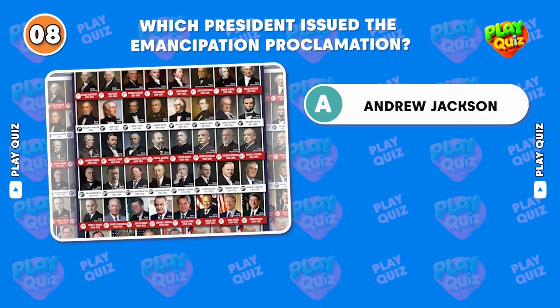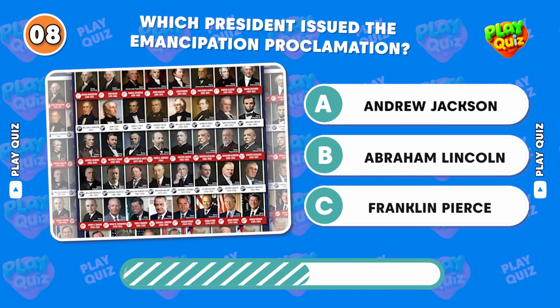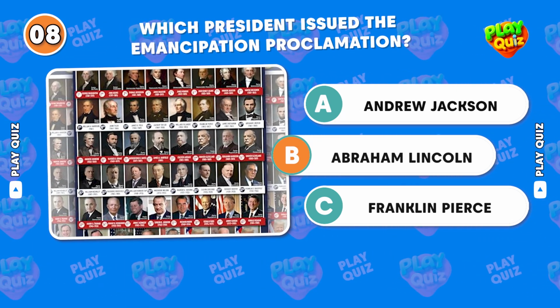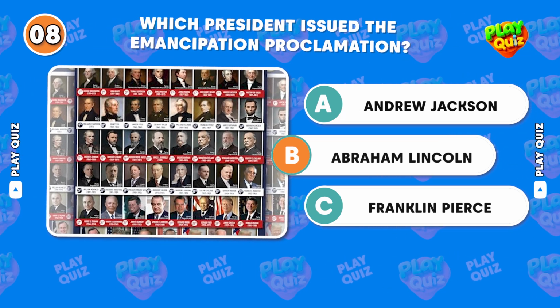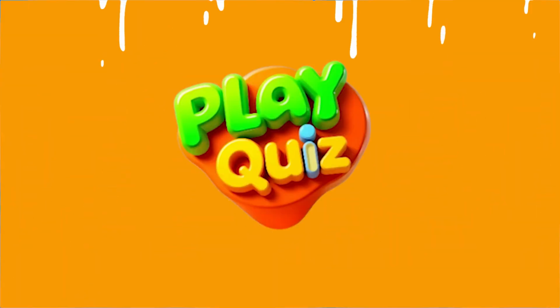Which president issued the Emancipation Proclamation? Correct answer, Abraham Lincoln. The Emancipation Proclamation declared freedom for slaves in Confederate states during the Civil War.